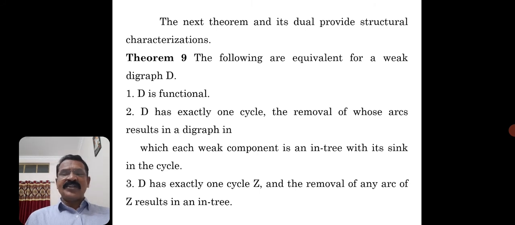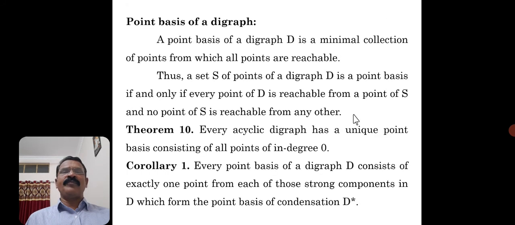To understand these theorems, you must have the terminology of directed graphs that we have discussed so far. Every time we cannot recall what is the sink, what is the source. If you could understand all the concepts properly, then very easily you will follow this statement. No need to prove the results. Without proof we have just stated these results.